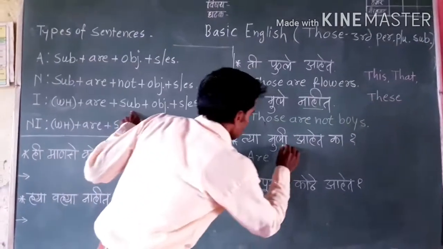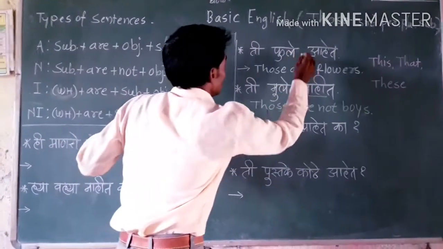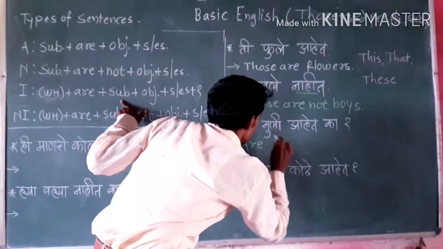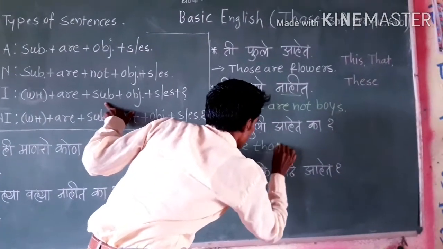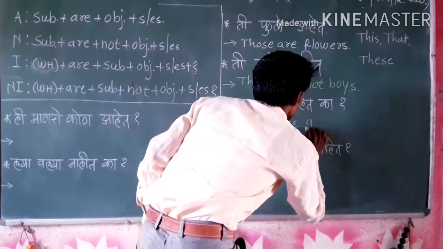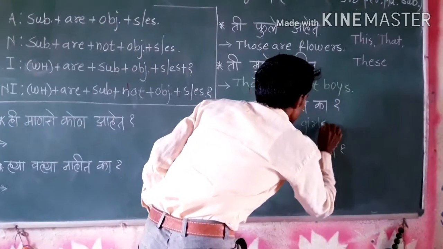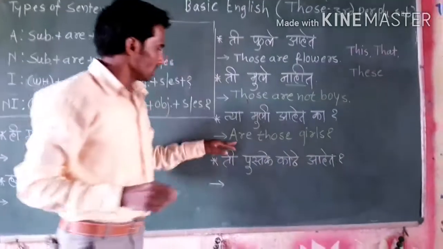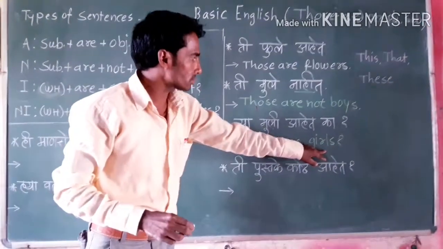Then subject is those, and then object girls. The sentence is, are those girls?